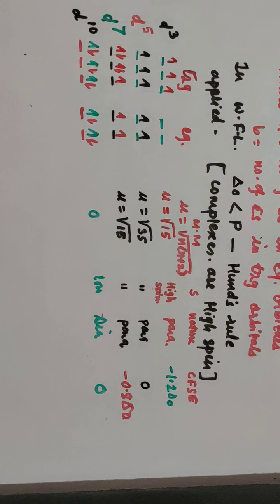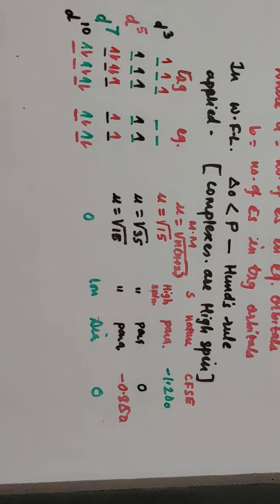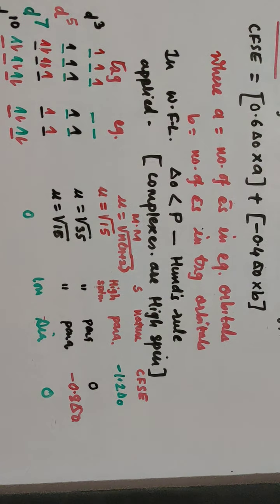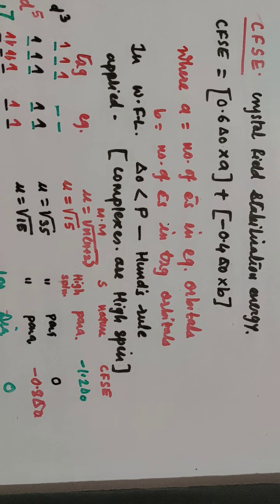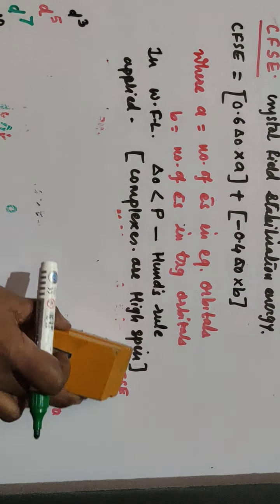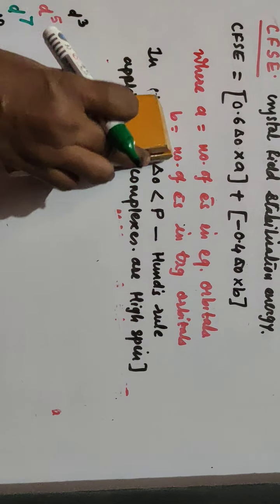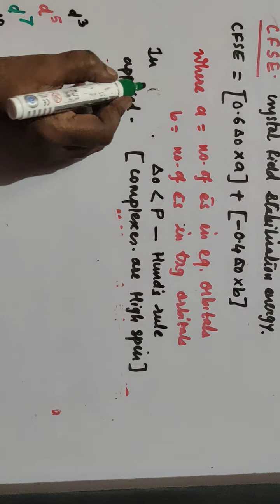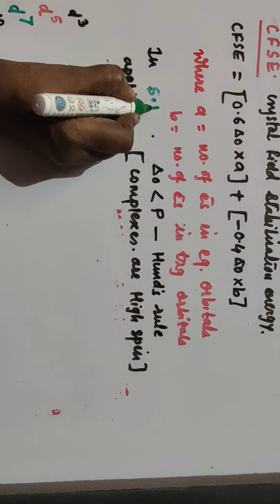And accordingly you are supposed to find out here all the CFSE, then nature, then spin, then magnetic moment, all these things here. Now we'll see about the strong field ligands here. In case of strong field ligands, we'll take the same thing again, but here the ligands are strong field ligands.